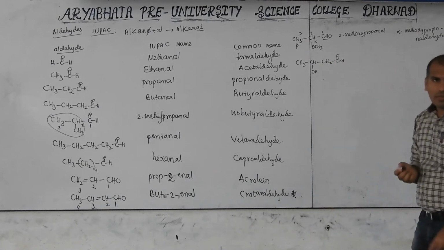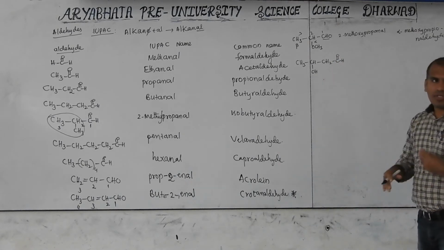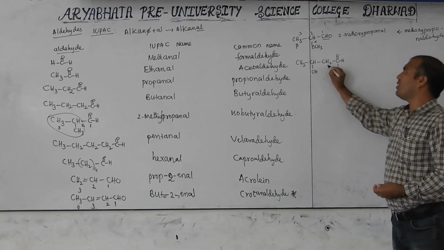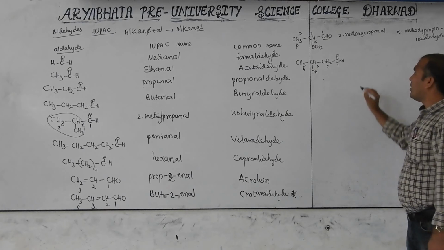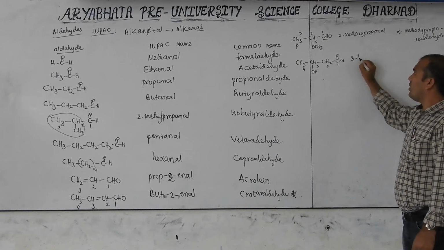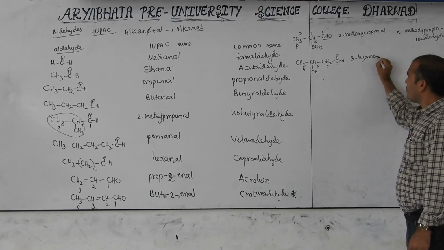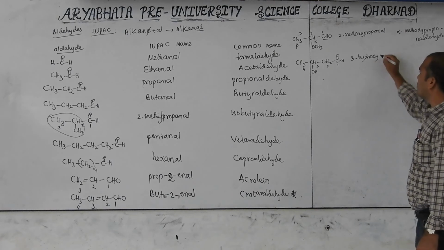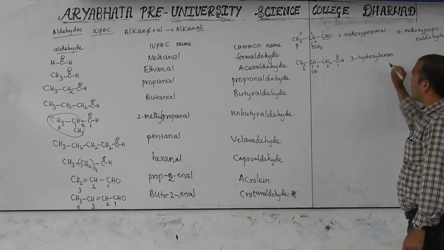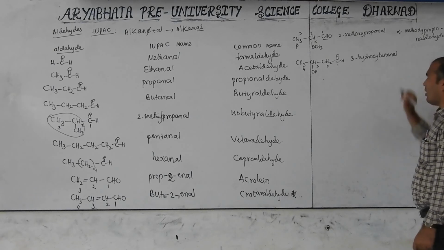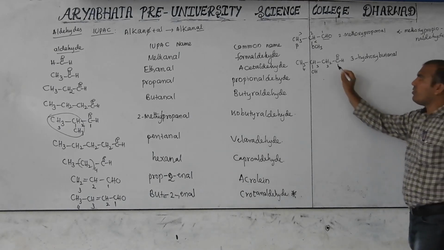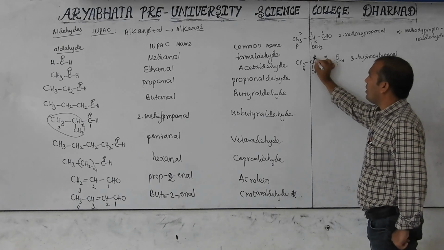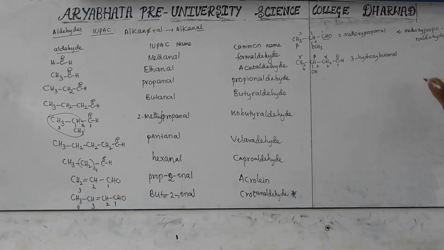Similarly, CH3, CH(OH), CH2, C double bond O, H. Now the hydroxy group. Aldehyde has the first priority, so numbering is 1, 2, 3, 4. Then according to the number, the third position is 3-hydroxy. For 4 carbon, what is the name? So the IUPAC name is 3-hydroxybutanal. Similarly, in the common name, the carbon next to the functional group is alpha, the next carbon is beta. Then beta-hydroxy, total 4 carbon.